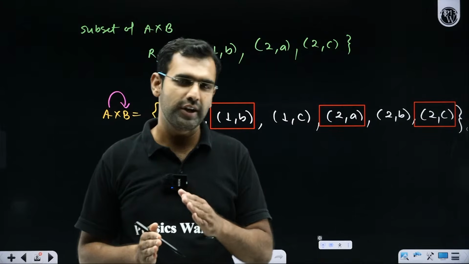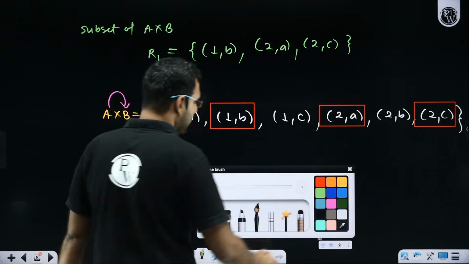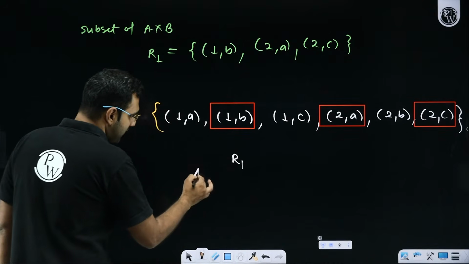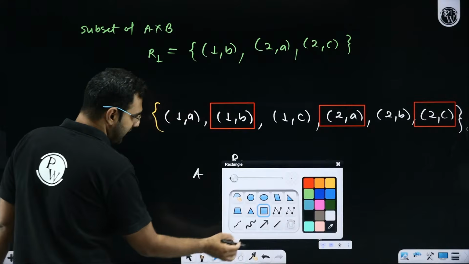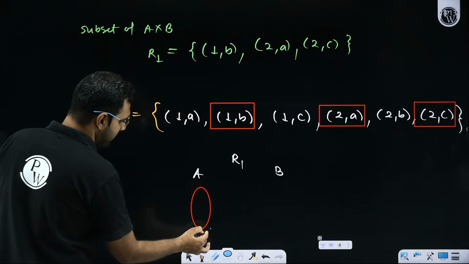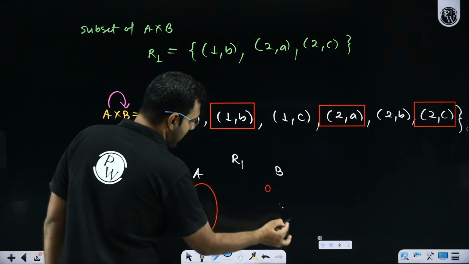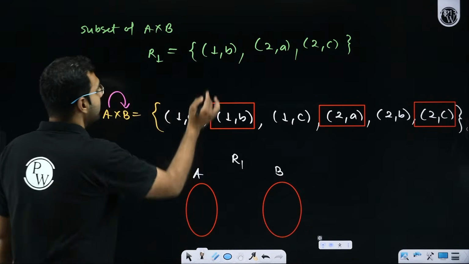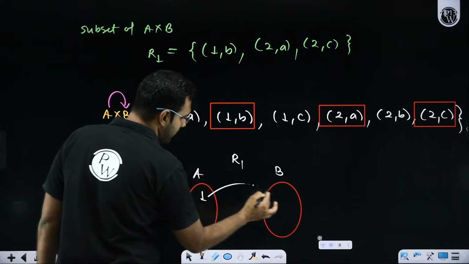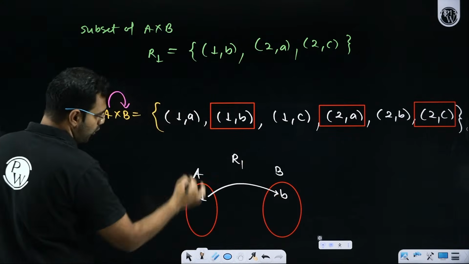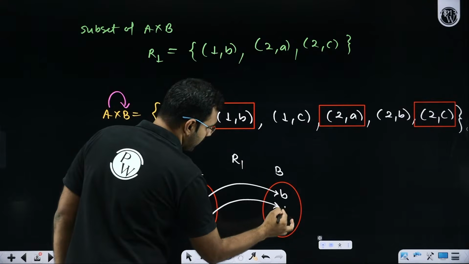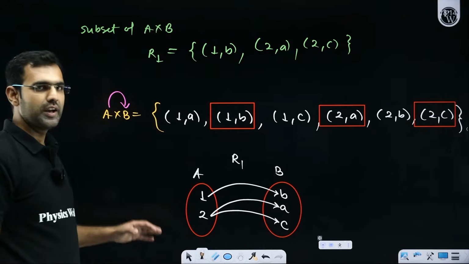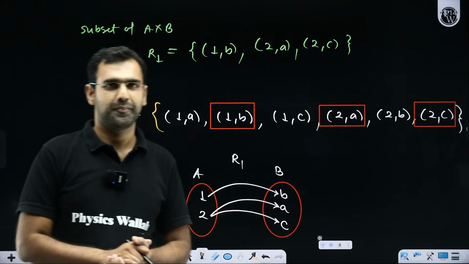Yes or no? Shall I repeat that? I am saying that here, let's say if you have a relation R1, which I have defined from set A to set B. So set A has some elements, set B has some elements. So from set A to set B, if I do the mapping, 1 is mapped with B. Then we have 2, which is mapped with A, and then we have 2, which is mapped with C. So this is how this relation's mapping looks.